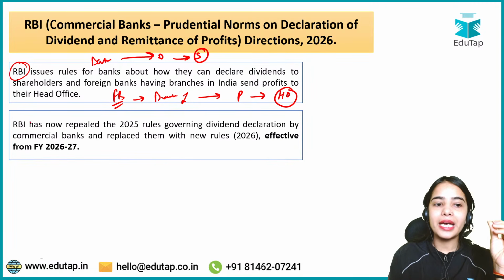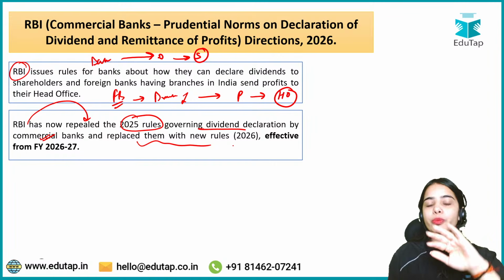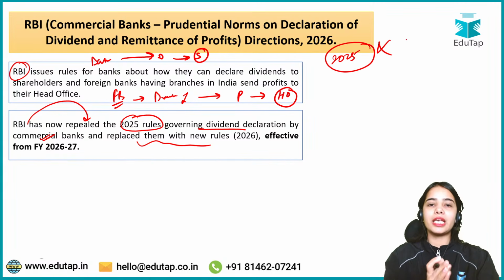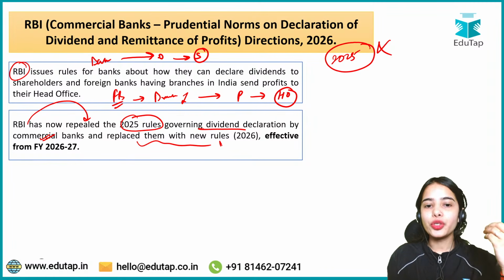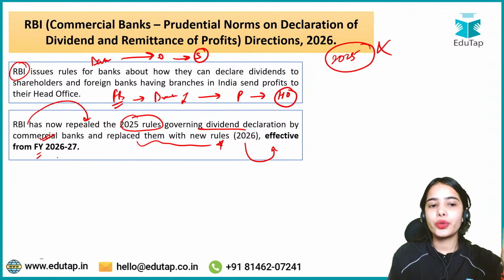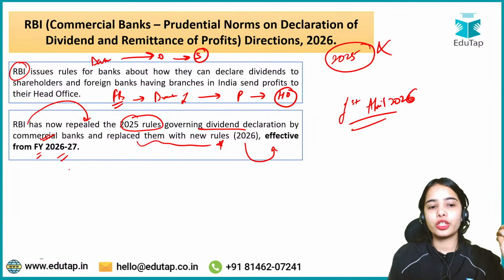Now RBI has repealed the 2025 rules governing the dividend declaration by the commercial banks and replaced them with new rules. So the earlier 2025 rules have been repealed, they have been cancelled out basically, and the new rules have been brought forward by the Reserve Bank of India. Now these new rules are effective from financial year 2026-27, that is from the 1st April 2026. These new rules are going to be applied for the new financial year.